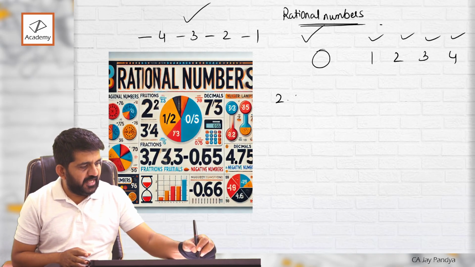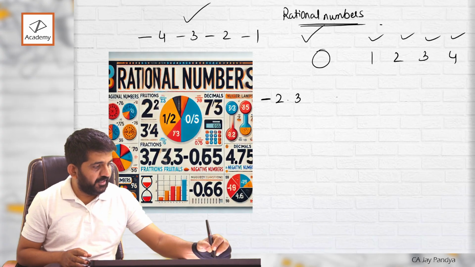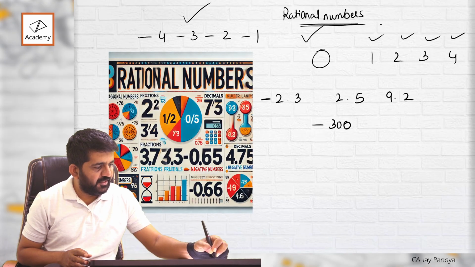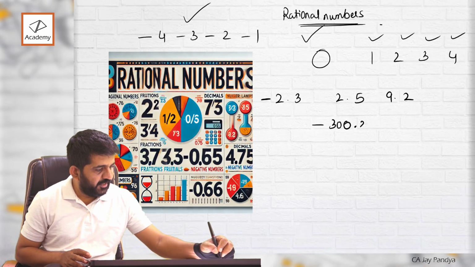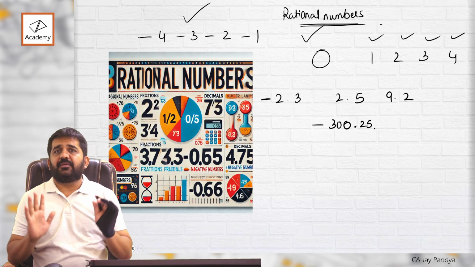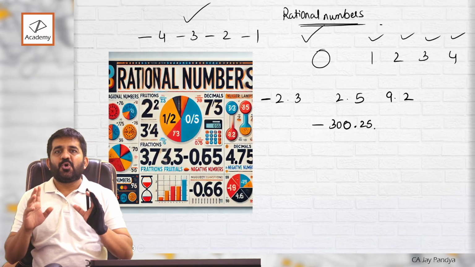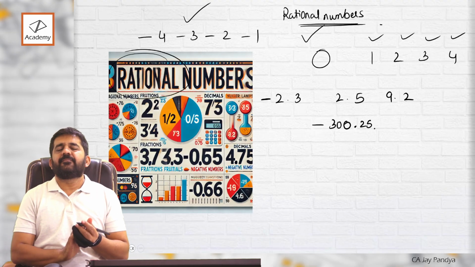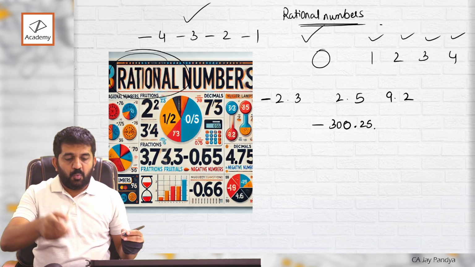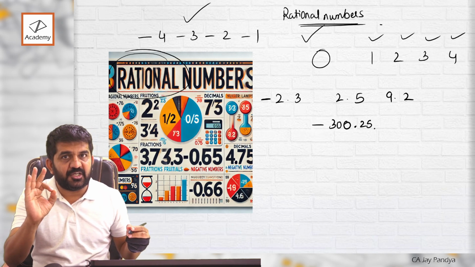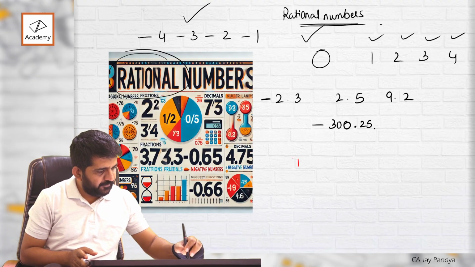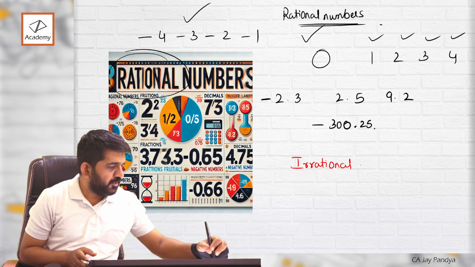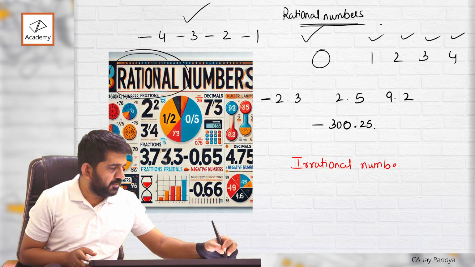It includes decimals: minus 2.3, 2.5, 9.2, minus 300, 0.25, everything, right? So all numbers are included in which number? Rational number. What is not included in rational numbers is important: irrational numbers.